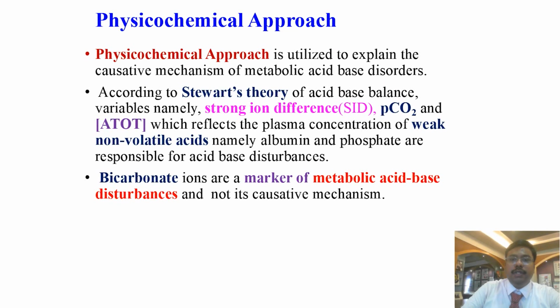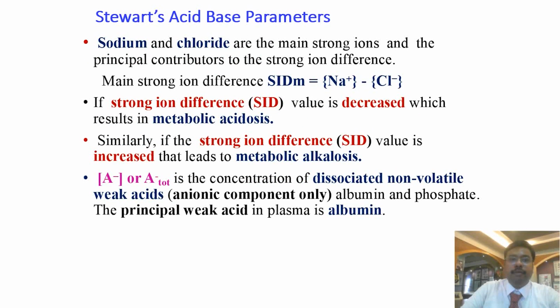The physicochemical approach is used to explain the causative mechanism of metabolic acid-base disorders. According to Stewart's theory of acid-base balance, variables like strong ion difference, PCO2 and ATOT reflect the plasma concentration of weak non-volatile acids, namely albumin and phosphate. Bicarbonate ions are a marker of metabolic acid-base disorders and not their causative mechanism. Sodium and chloride are the main strong ions, so strong ion difference equals sodium minus chloride.